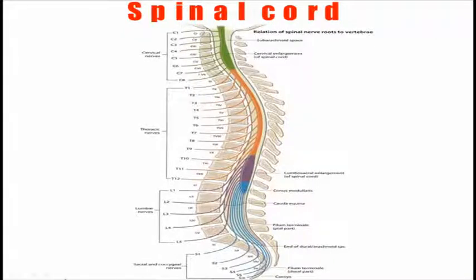So the spinal cord has these structures. As you can see, there is an enlargement which is found in the cervical region, and another enlargement in the lumbar region. So there are two enlargements in the spinal cord, and the spinal cord ends at the first lumbar vertebra, as you can see. This is what is called the conus medullaris, and this structure, like the tail of a horse, is in Latin called the cauda equina.